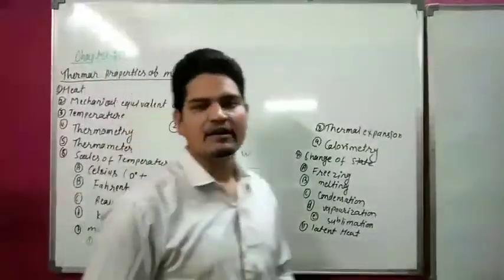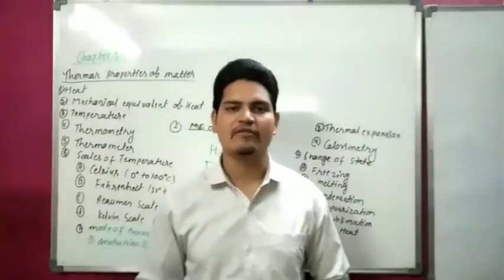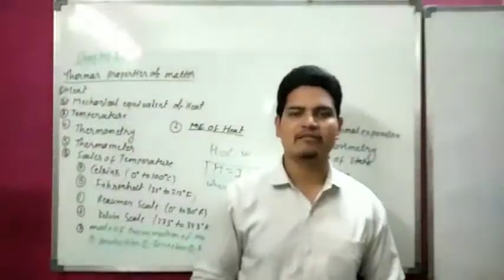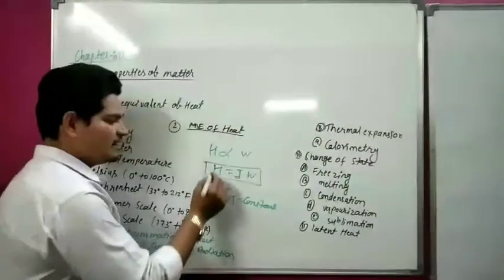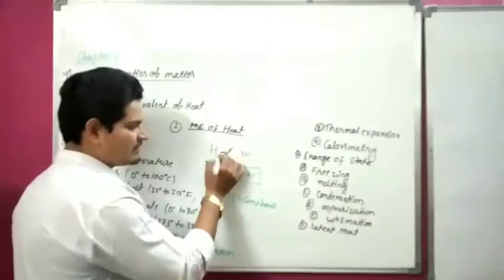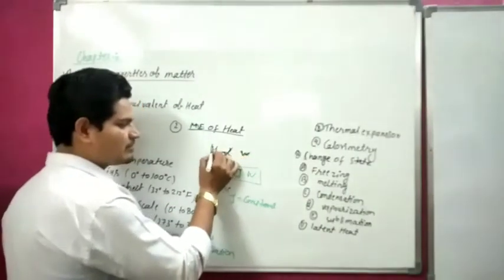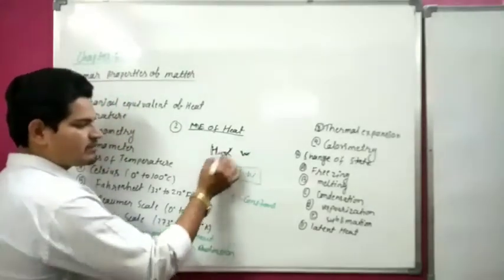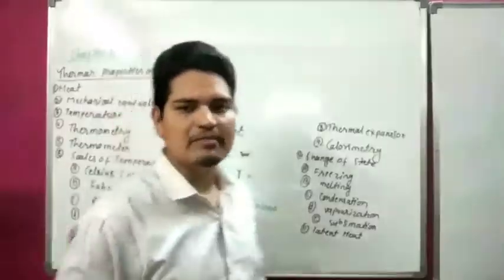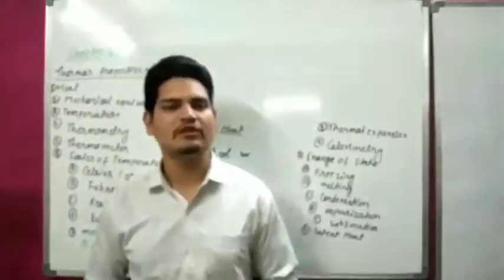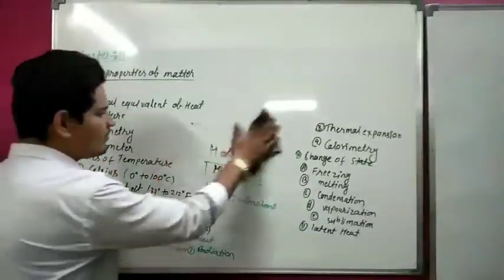So we know that heat is a form of energy. Whenever heat is converted into work and work is converted into heat, we can say heat is directly proportional to work done, or work done is directly proportional to heat. Whenever we remove the proportionality sign, a constant comes, and this constant is called the mechanical equivalent of heat.